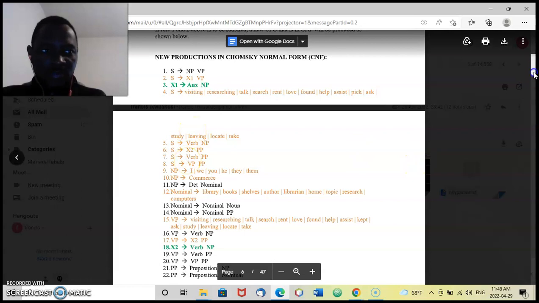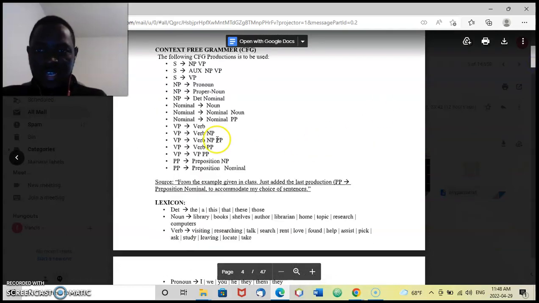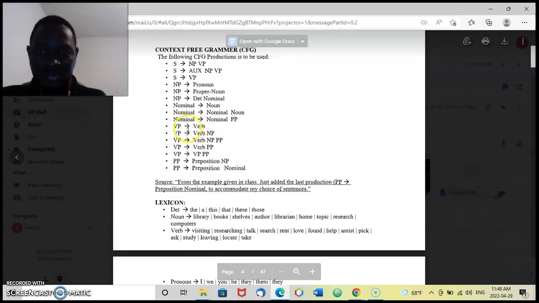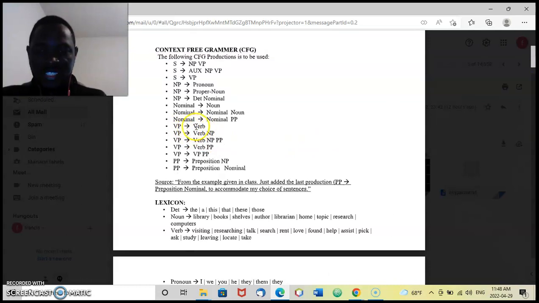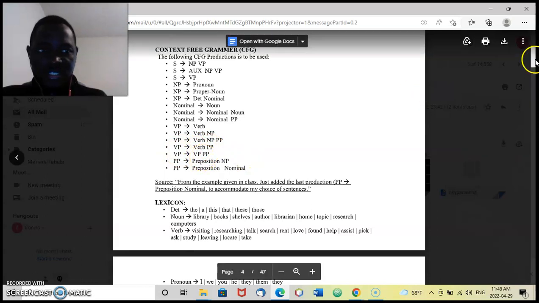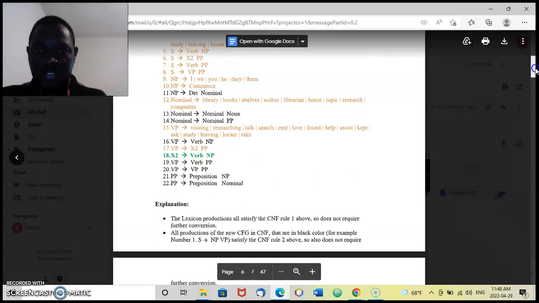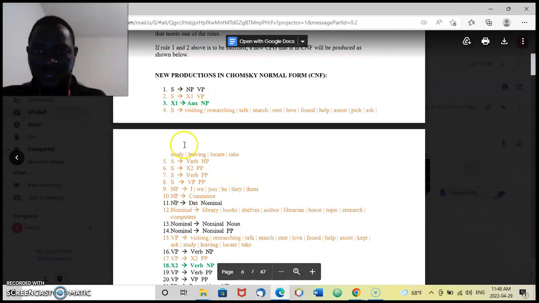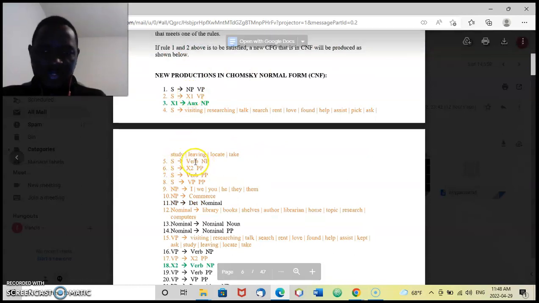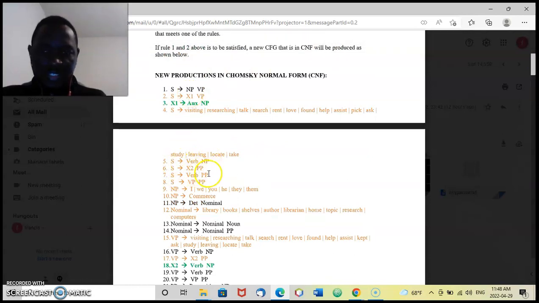For instance, you see this VP gives verb, which is not in CNF, but VP gives VP NP is in CNF, and VP gives VP PP is in CNF. The S generates these, and these are all in CNF.